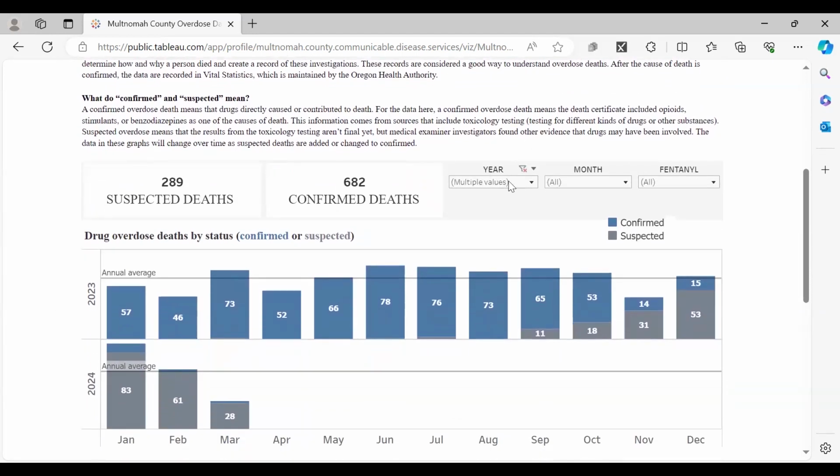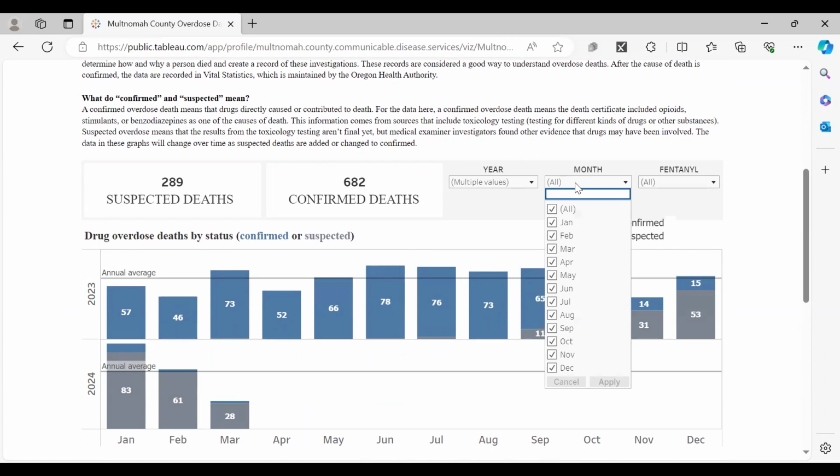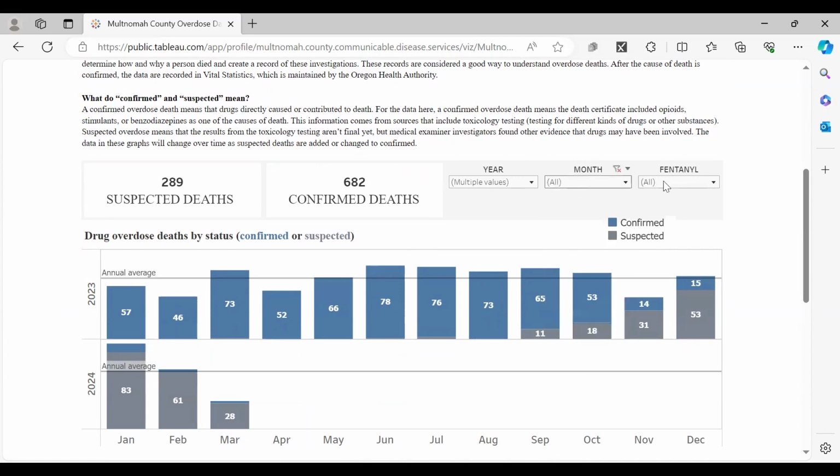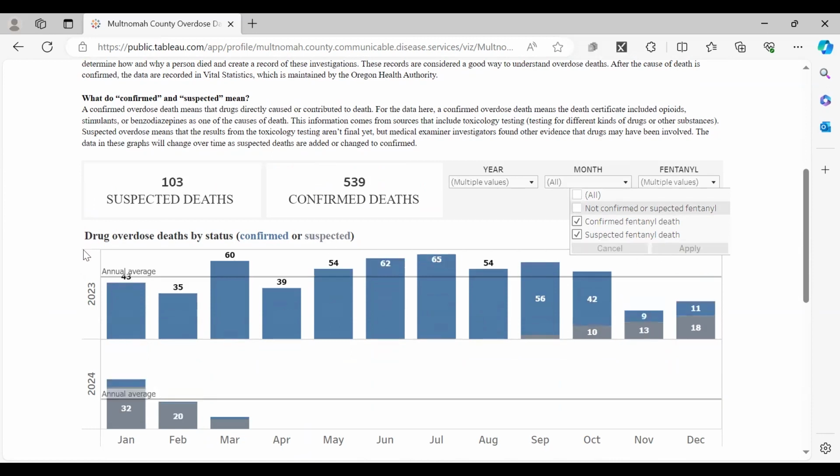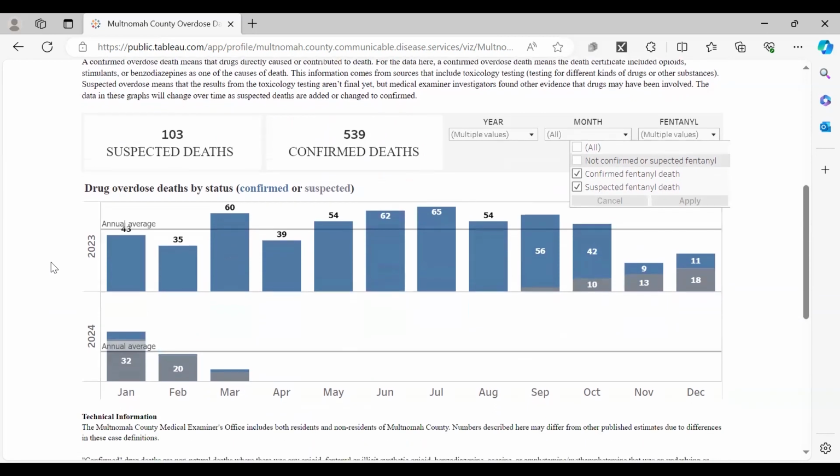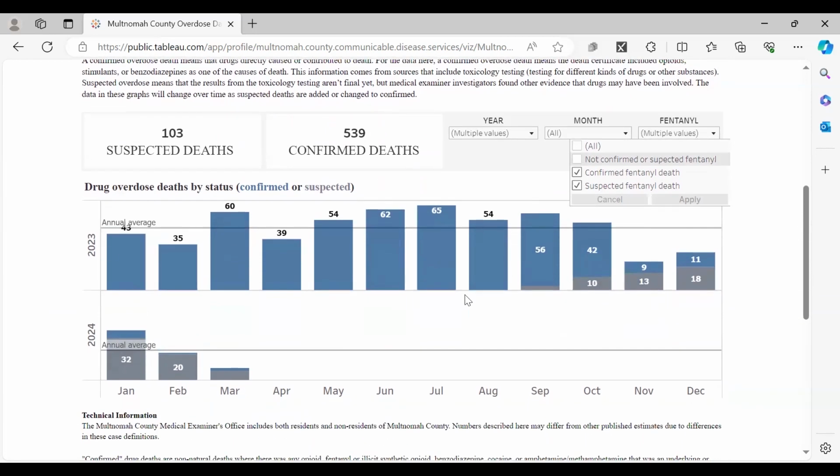We have a filter for year, so you can choose 2022, 2023, 2024. We have filters for month, and then we have the filter for fentanyl specific. And let's do that. So we'll take off all the ones that are not confirmed to be fentanyl specific. And we're looking now only at fentanyl specific deaths. You can see the time lag here for confirmation of deaths. Confirmation through the medical examiner's office.